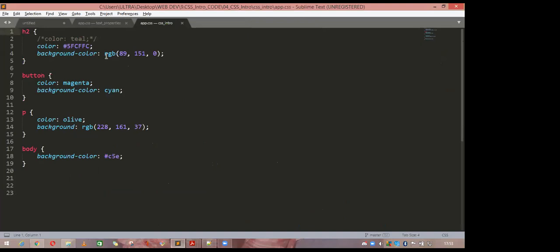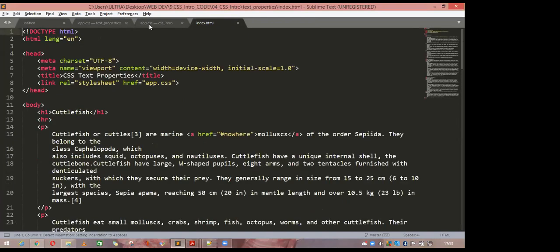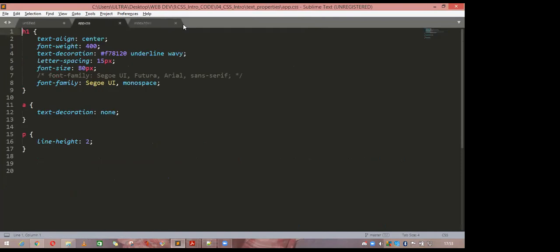No, I think I did something wrong. App.css text property. Leave it now. Yeah.